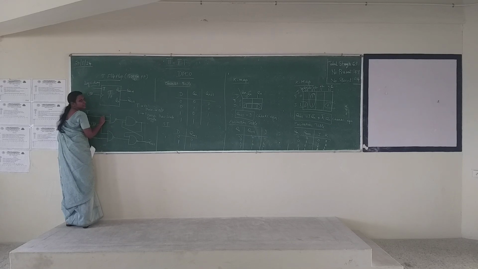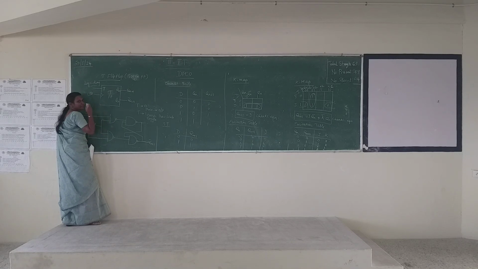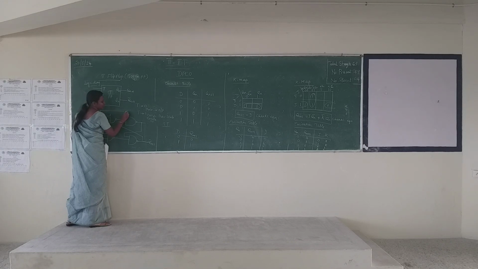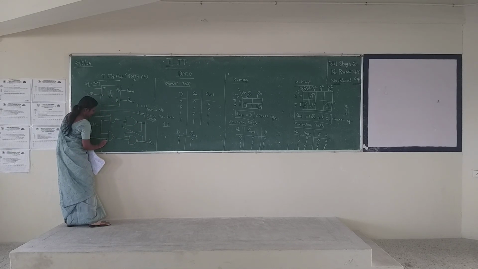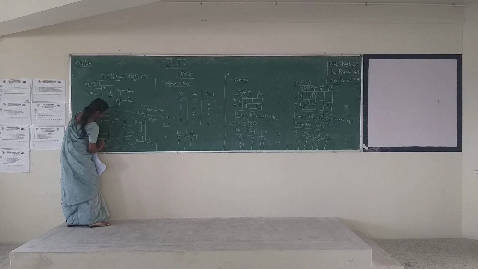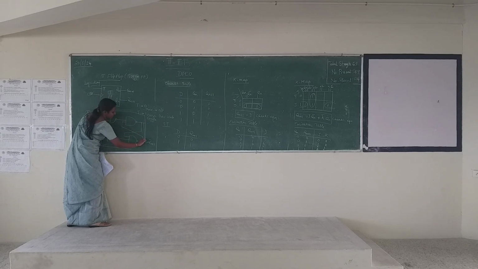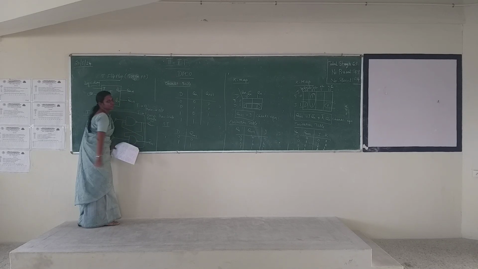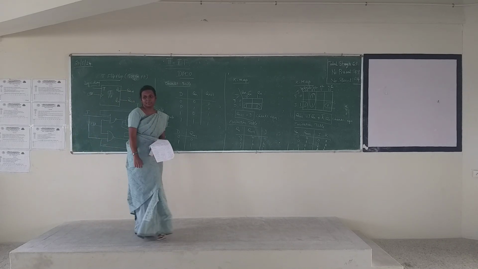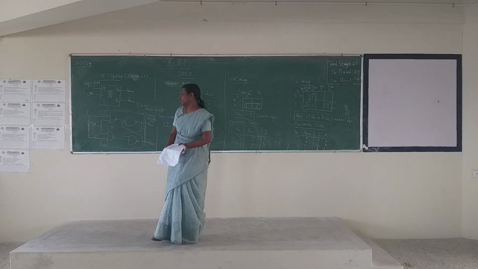The T flip flop is similar to your JK flip flop. In the JK flip flop, this input will be connected to one of these outputs and this input is connected to this output. This is Qn plus 1. This is your circuit diagram or block diagram of the T flip flop.